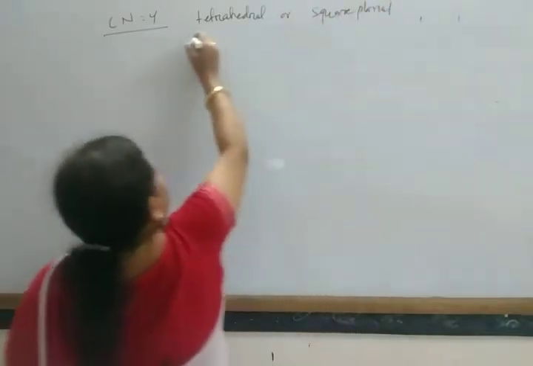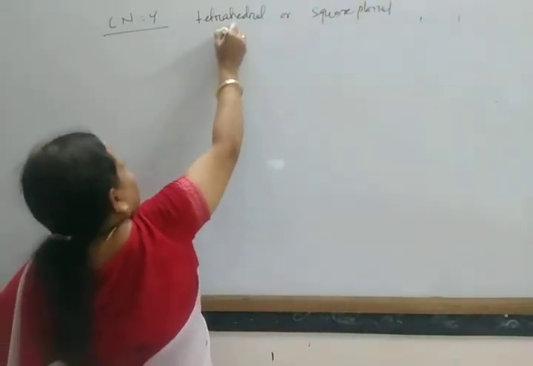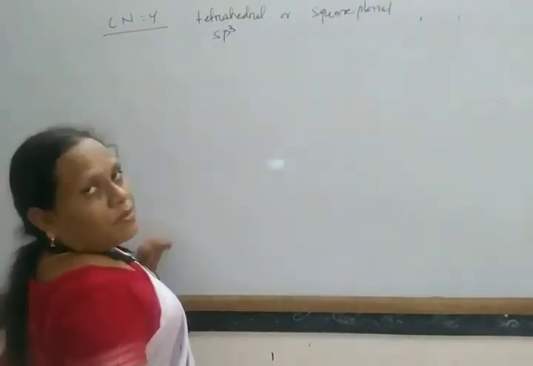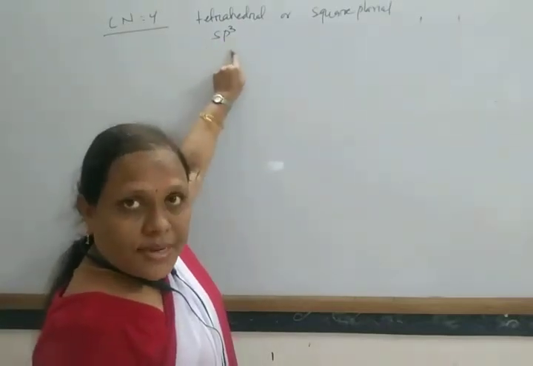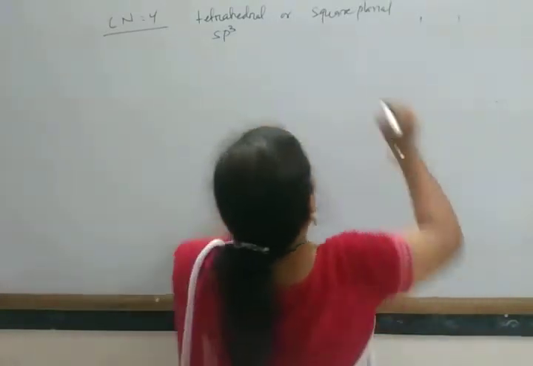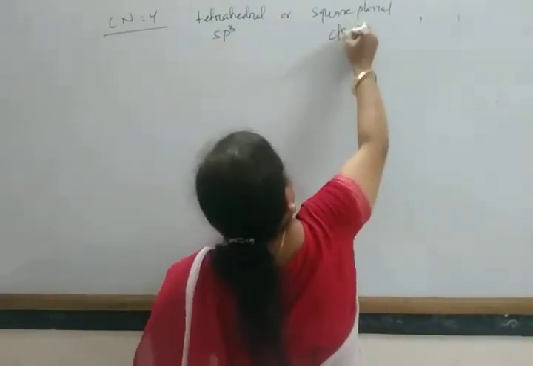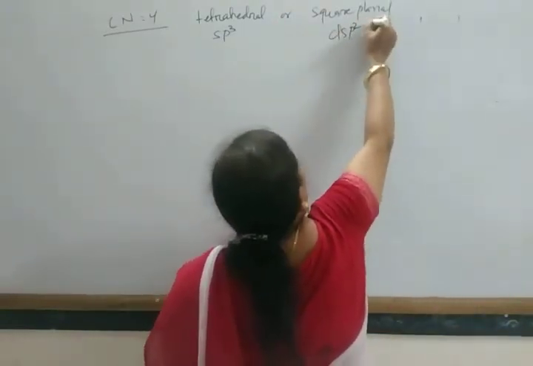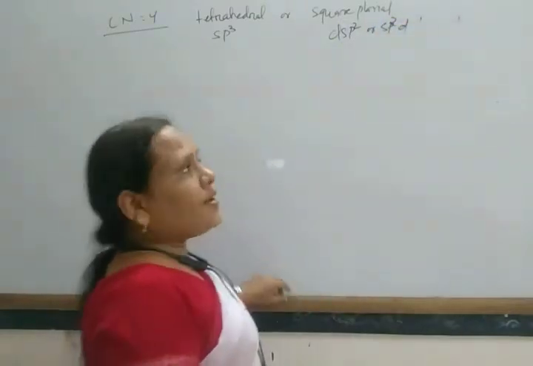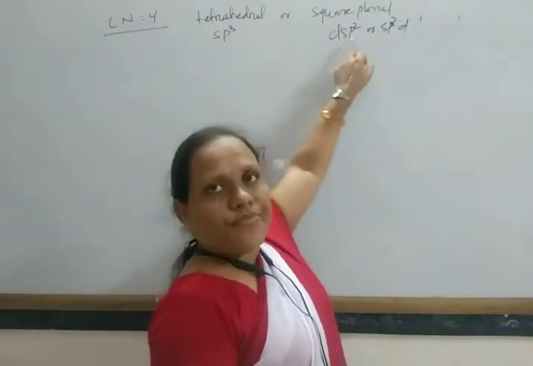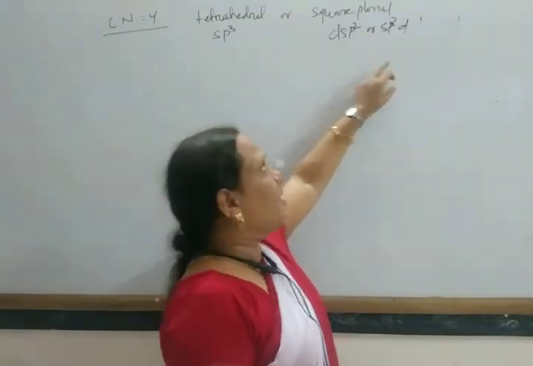If the shape is tetrahedral, then in the complex the metal atom undergoes sp3 hybridization, and if it is square planar it undergoes dsp2 hybridization or sp2d hybridization, using either inner d or outer d orbitals.